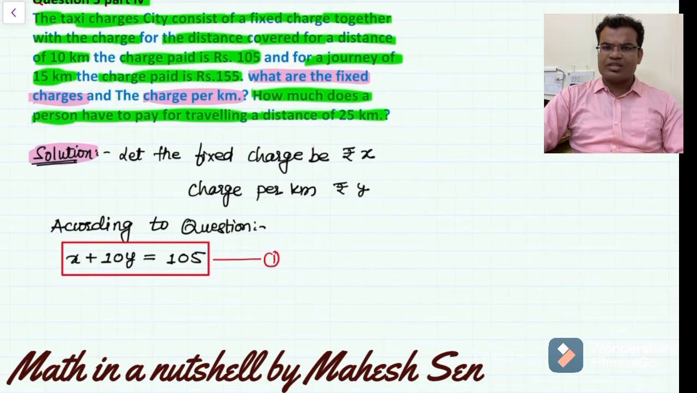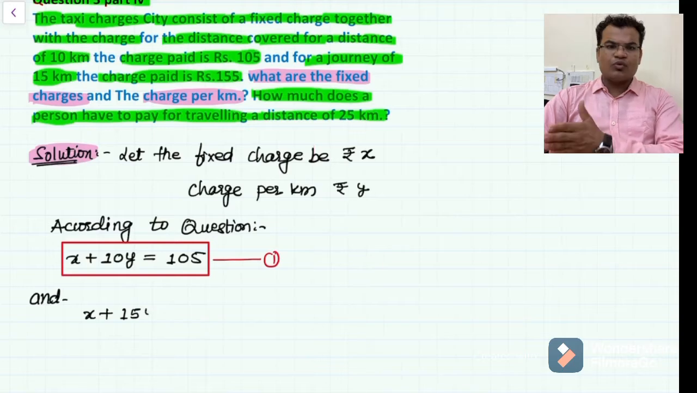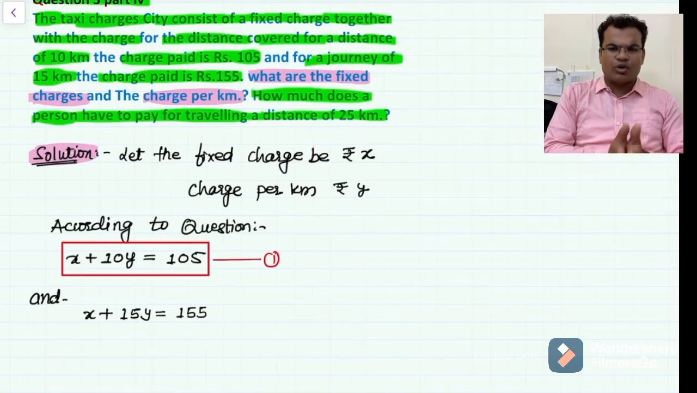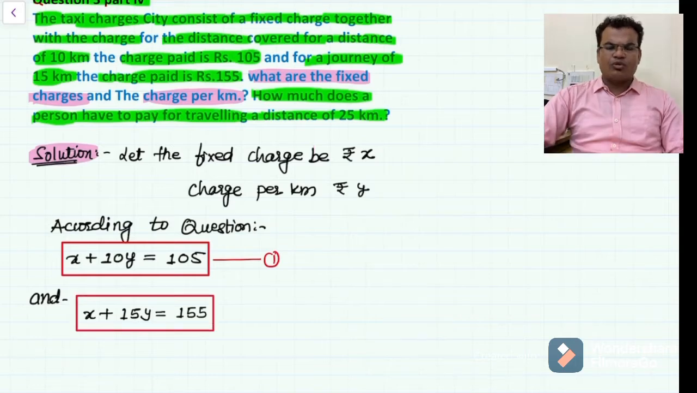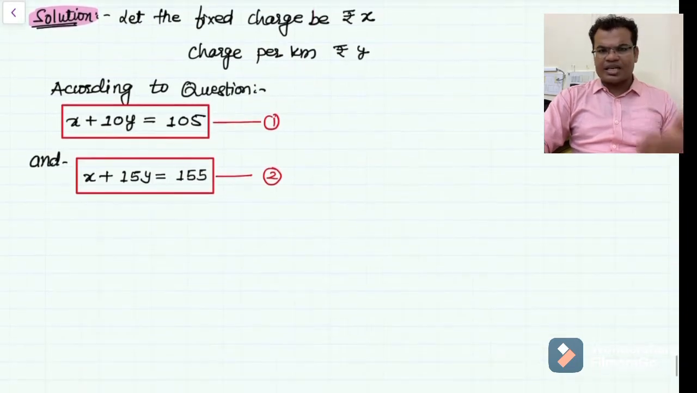In the same way, we have the second condition also. This time you are going 15 kilometers, and for the 15 kilometers you are paying the fixed charge and the charge per kilometer. So you have x plus 15y equals 155. This will be your equation number 2. So guys, equations 1 and 2 are clear to you, because for 10 kilometers and 15 kilometers you are paying 105 and 155 rupees. The condition is the same, and we got the first and second equations.